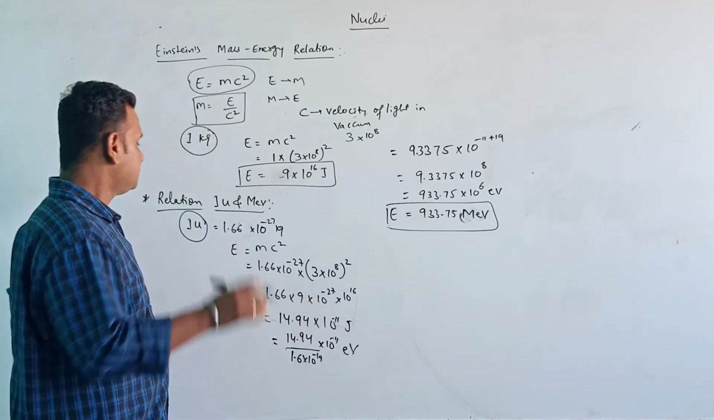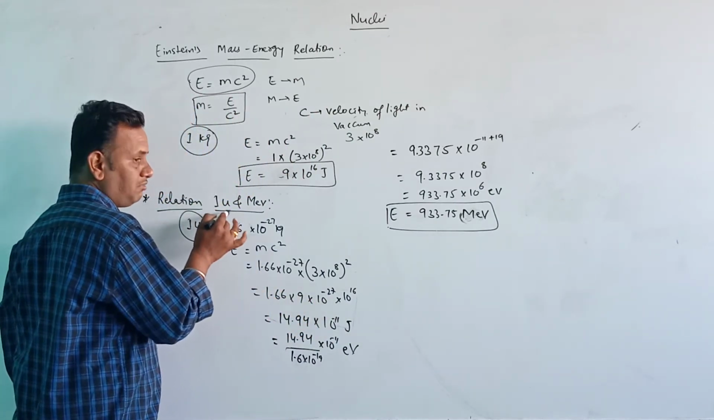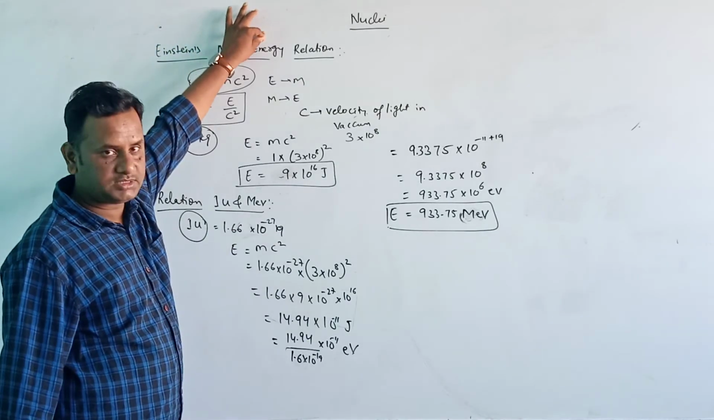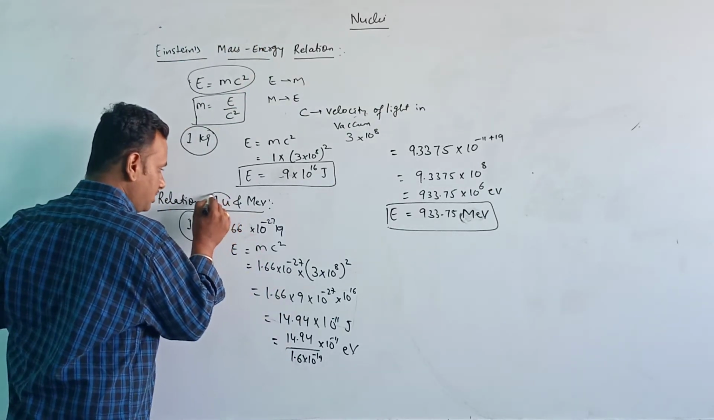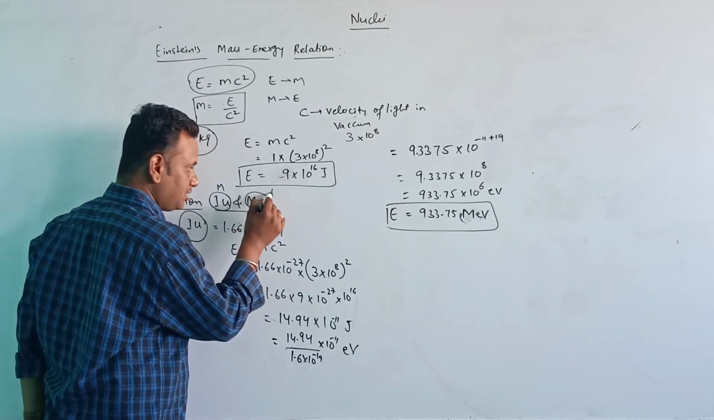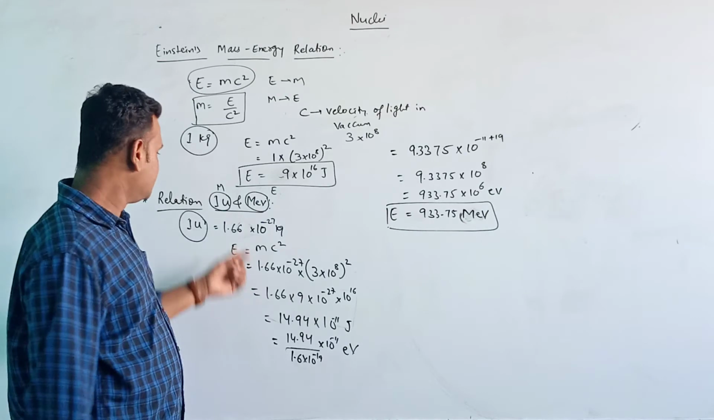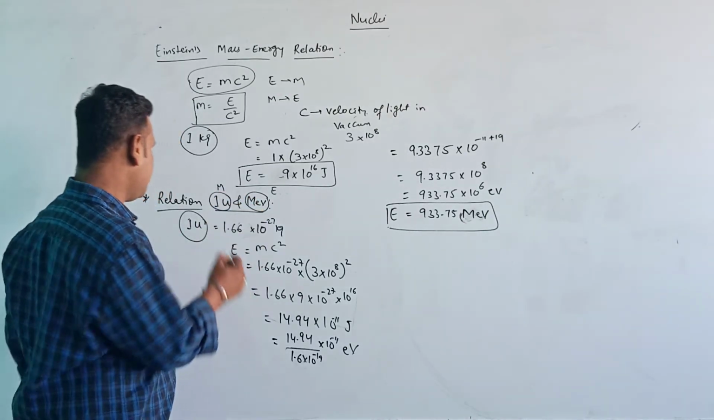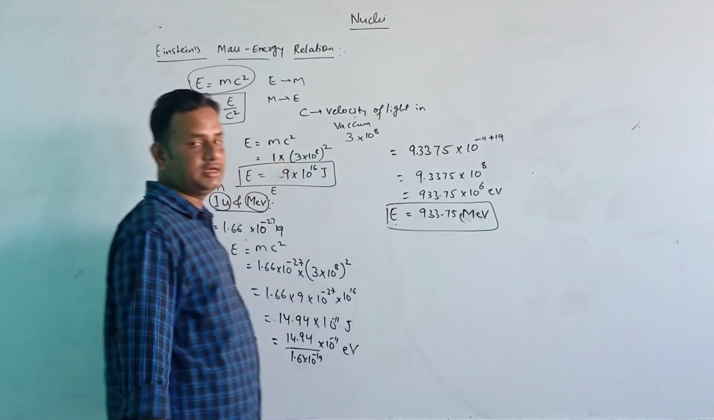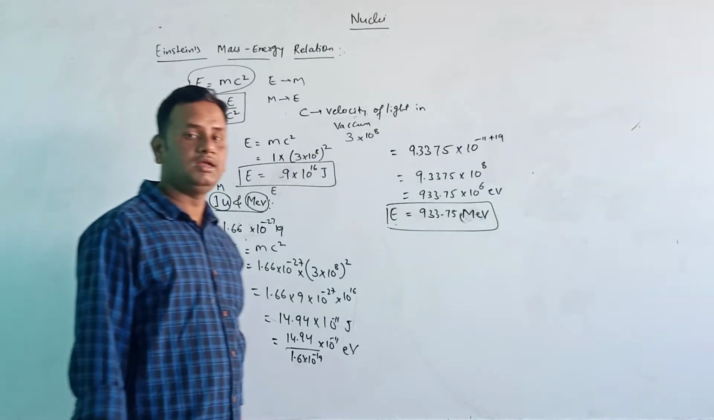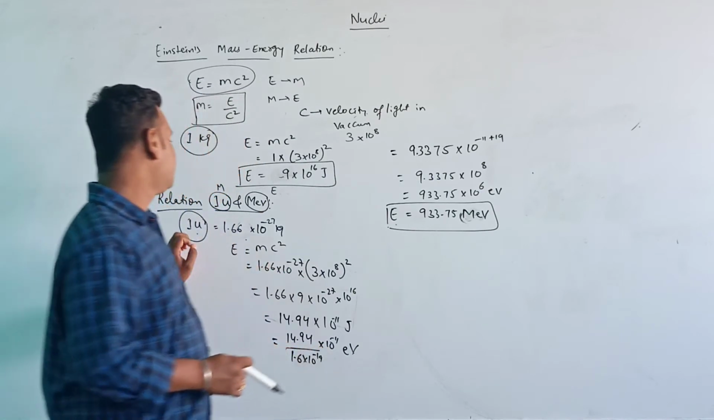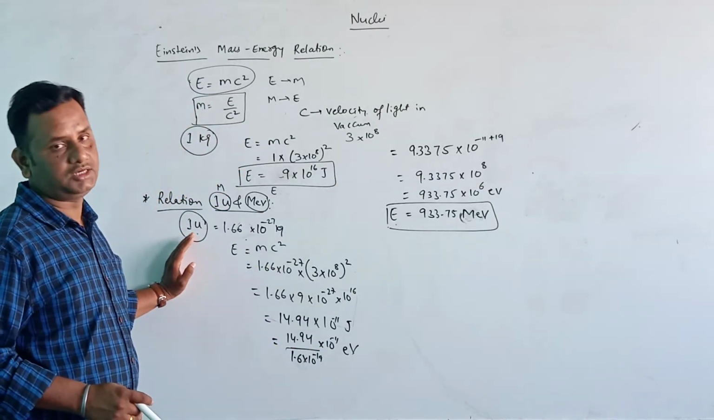Okay, so here one atomic mass unit is the mass. As the mass energy relation we are expressing here, this one atomic mass unit is the mass, and this mega electron volt is the energy. So that is the relation between the two. When we take one atomic mass unit, the energy released is 933.75 mega electron volt. So this is the relation between one atomic mass unit and the mega electron volt.